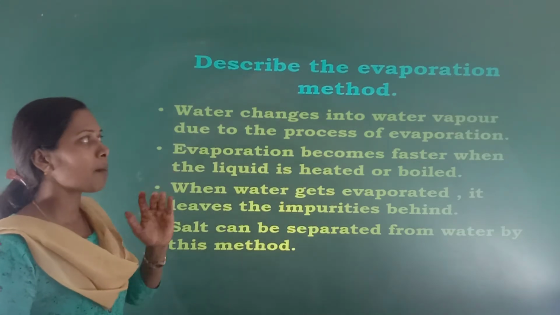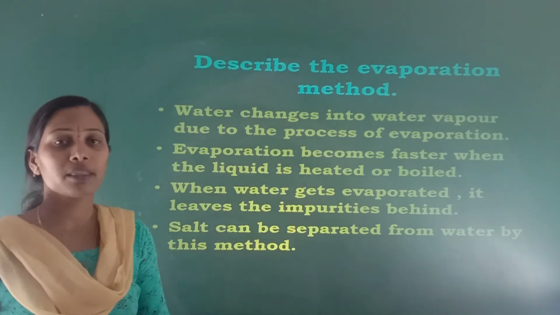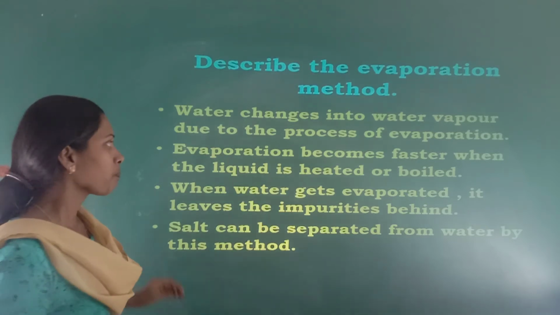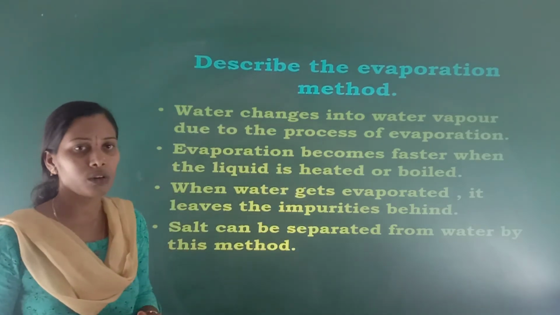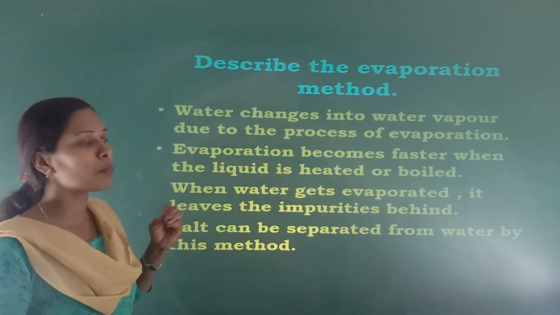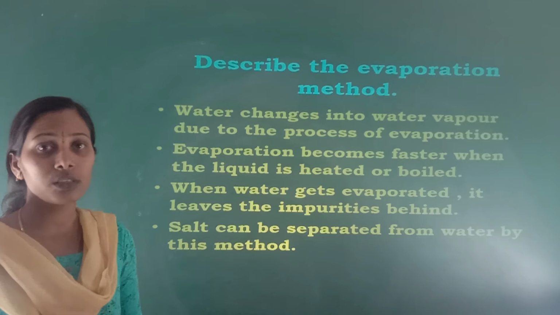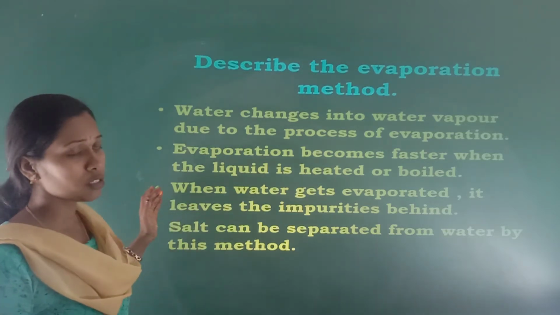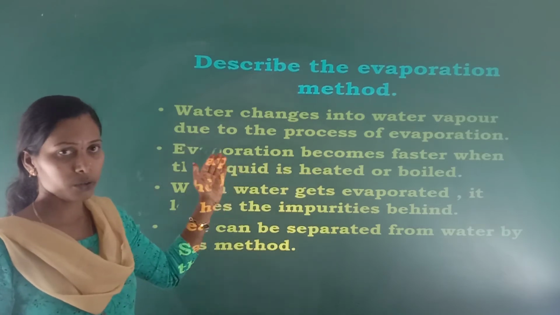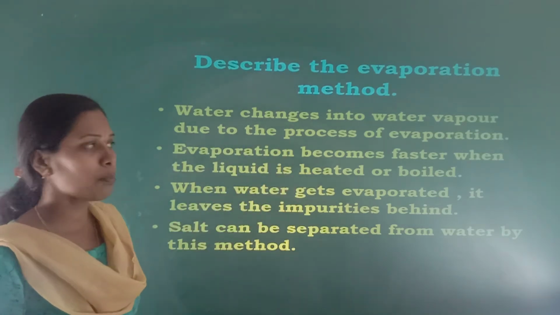Now describe the evaporation method. I explain the evaporation method to remove the soluble impurities in the water. Water changes into water vapor due to the process of evaporation. What does evaporation mean? Water changes into water vapor due to the heating. That is called evaporation.